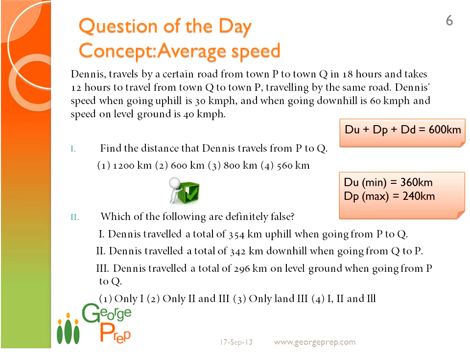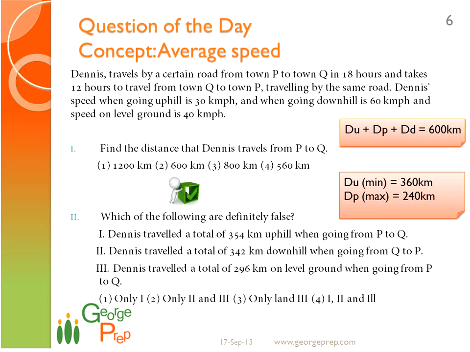The next question: which of the following is definitely false? We have seen that du, the uphill journey when you're traveling from A to B, is minimum 360 and dp is maximum 240. First option: Dennis traveled a total of 354 kilometers uphill. You cannot have 354, right? The uphill journey while going from P to Q is minimum 360. So the first statement is wrong.